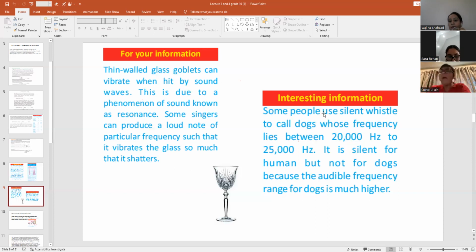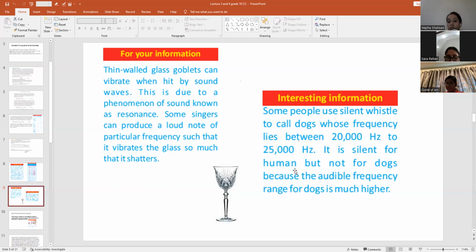Then some people use a silent whistle to call dogs whose frequency lies between 20,000 hertz and 25,000 hertz. Dogs can hear frequencies of 20,000 hertz to 25,000 hertz, so if we just whistle, the dog can hear our sound.